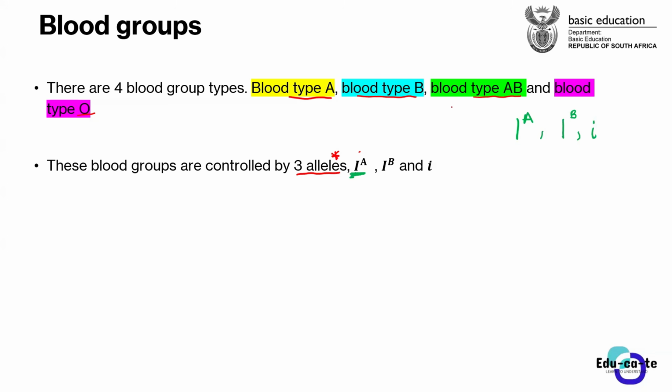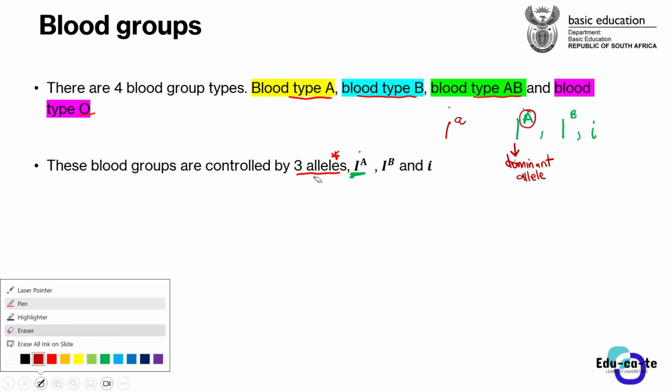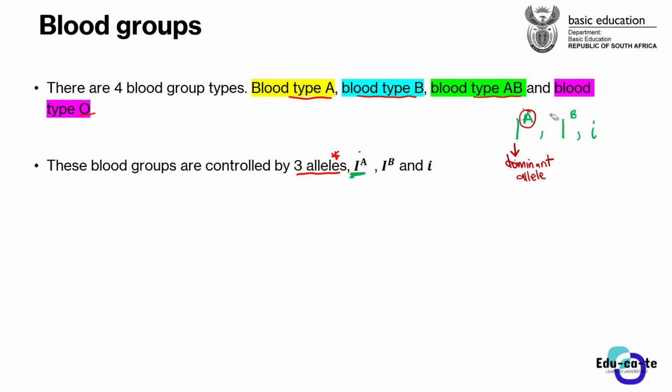All right. So basically, the blood type A allele is a dominant allele. It is found in a person that has got blood type A. So this is a dominant allele that causes blood type A. This I with a capital letter A on top shows that it's a dominant allele. So we can never have an I with a small letter on top because it is never recessive. The alleles that are controlling these blood group types, I mean the A and the B, are never recessive.